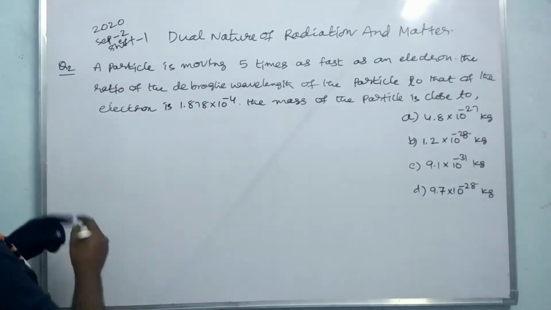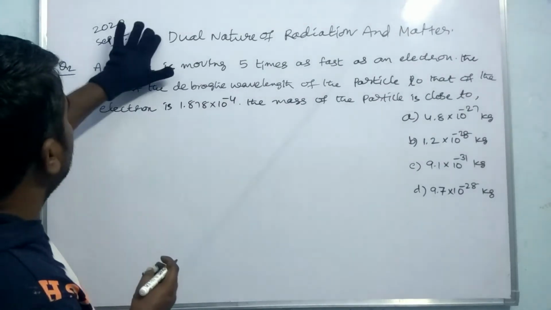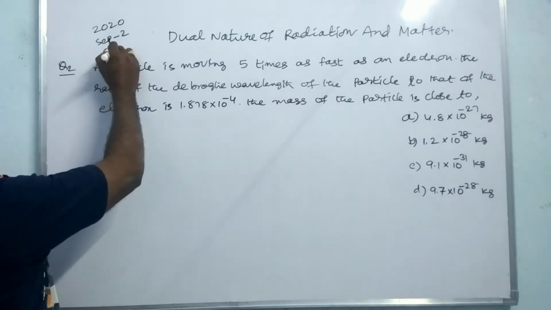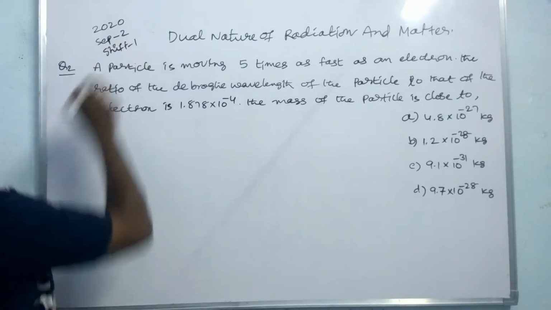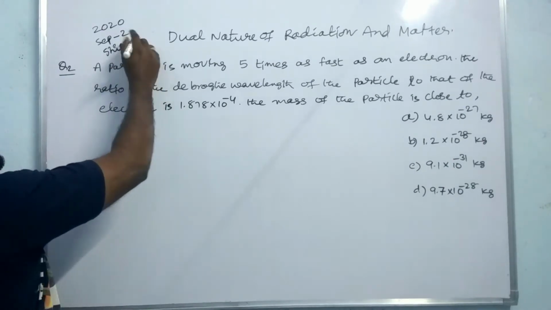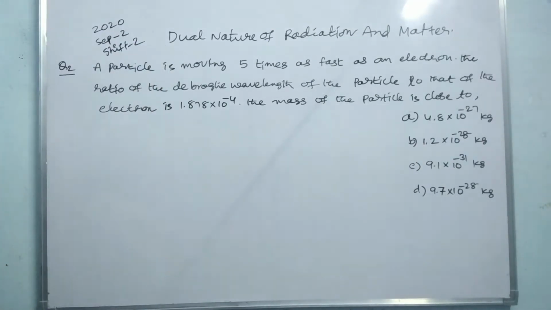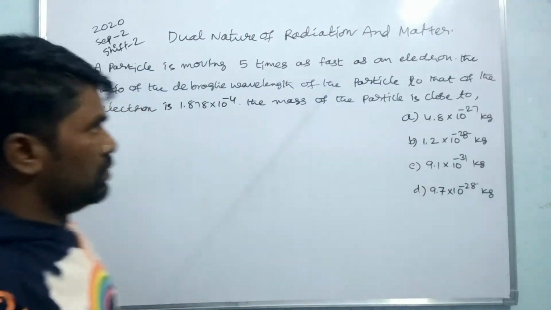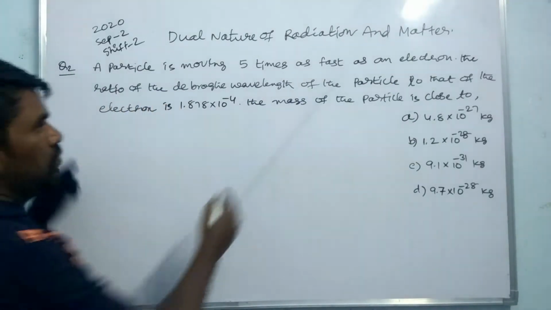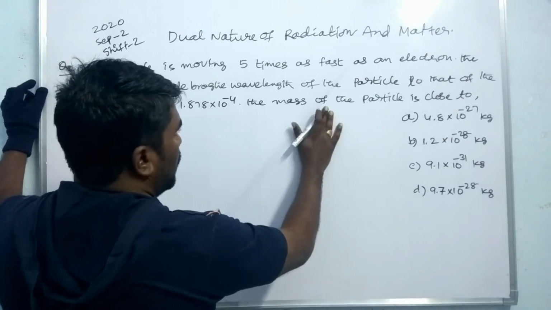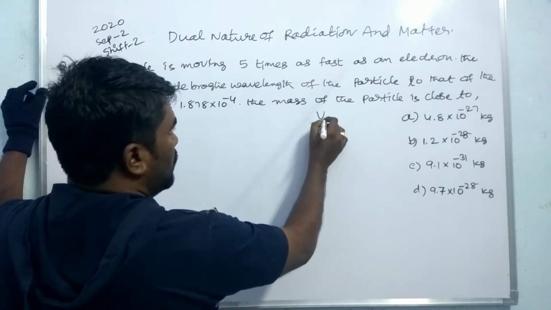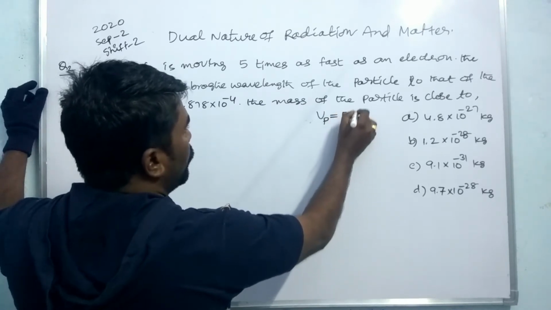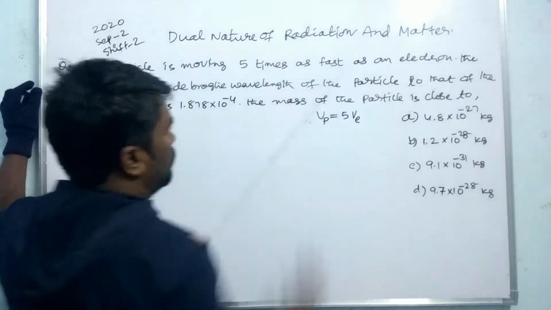So here, this is the second question which was asked in 2020 September 2, shift 2. The first question is shift 1; this is the shift 2 question. A particle is moving 5 times as fast as an electron. So the speed of the particle, P for particle, we can write that Vp is equal to 5 times Ve, the speed of the electron.